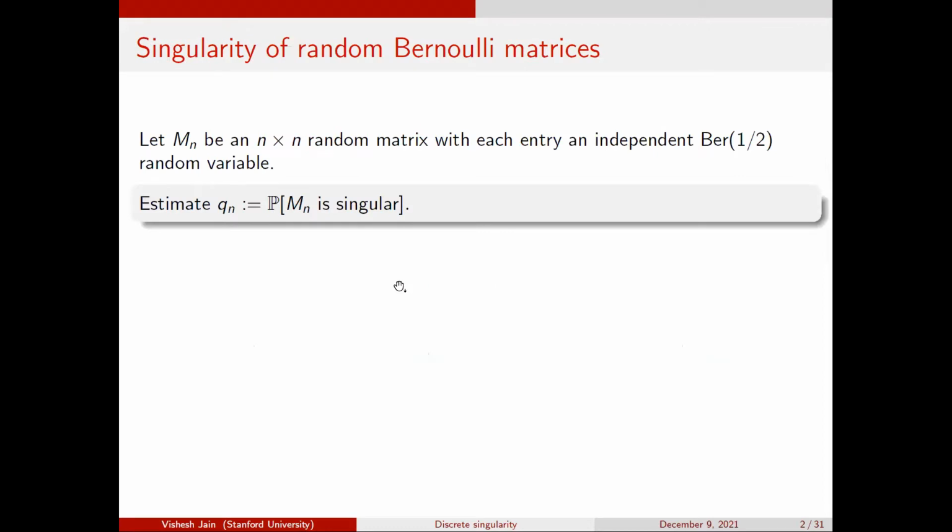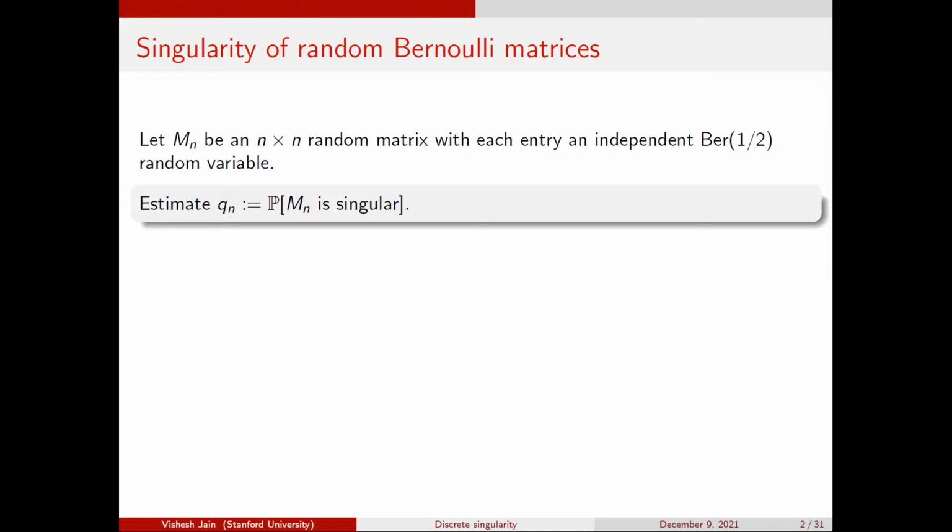Okay. So here's the basic problem. Let's say you have an n by n random matrix. This is the basic model, maybe the foundational problem of this field. Let's say each entry is an independent Bernoulli 1/2 random variable. So I have n squared entries, each entry with probability 1/2 is 0, probability 1/2 is 1. And the question here is, what's the probability that this matrix is singular? Singular in the sense of linear algebra: it has a non-zero null vector, or the determinant is 0.